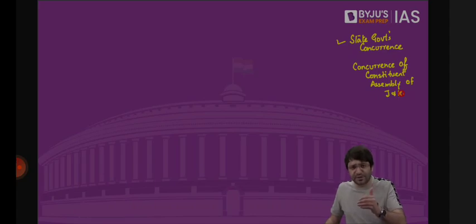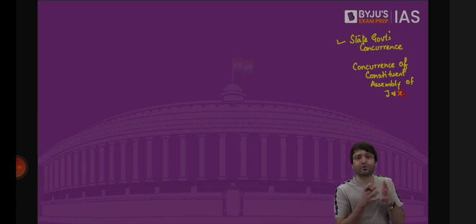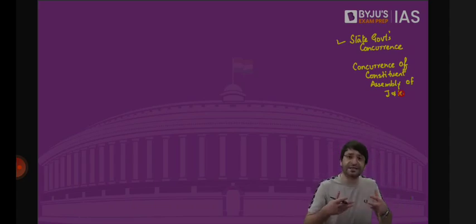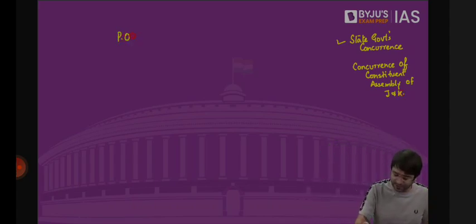This was what was mentioned in the original constitution in 1950. But in 1951, the Constituent Assembly of Jammu and Kashmir was set up. It took a lot of time, and in 1956, the Constitution of Jammu and Kashmir was adopted. But parallelly, there were also talks going on between Sheikh Abdullah, who was the Prime Minister of Jammu and Kashmir, and the Government of India. These talks were basically of integration. How can we integrate Jammu and Kashmir more with the Union of India? Because right now we have limited powers and limited jurisdiction on Jammu and Kashmir. For that, there were talks, and these talks resulted in the Presidential Order of 1954.